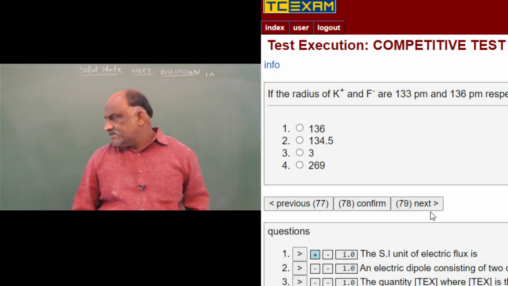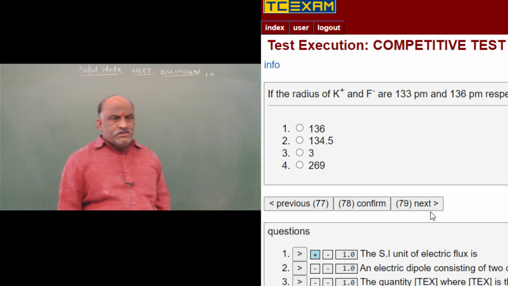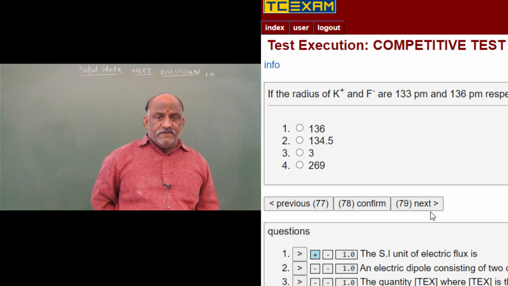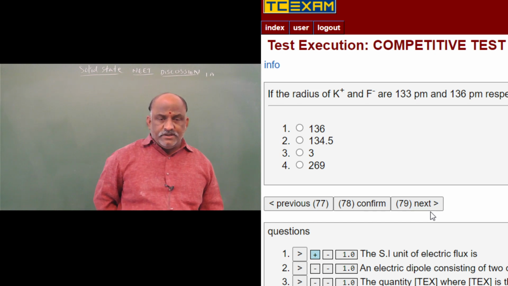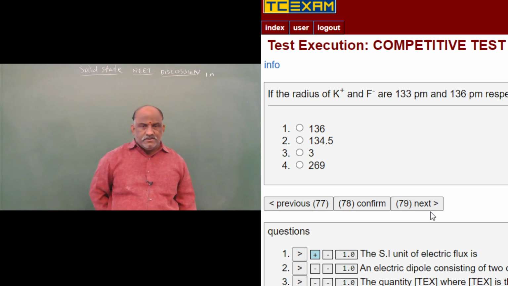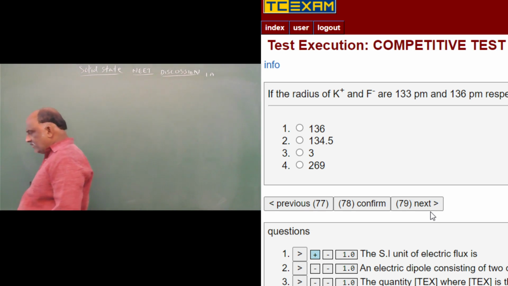If the radius of K plus and F minus are 133 picometers and 136 picometers respectively, the distance between K plus and F minus in KF is? KF is called potassium fluoride.